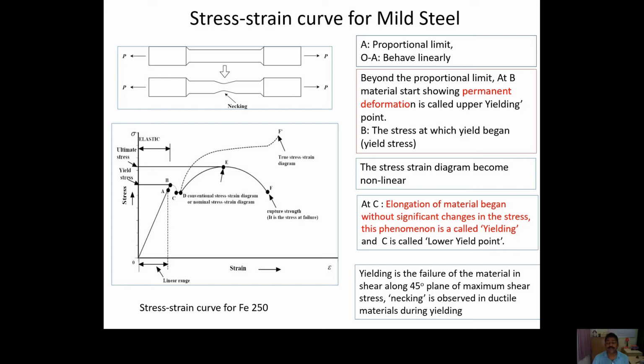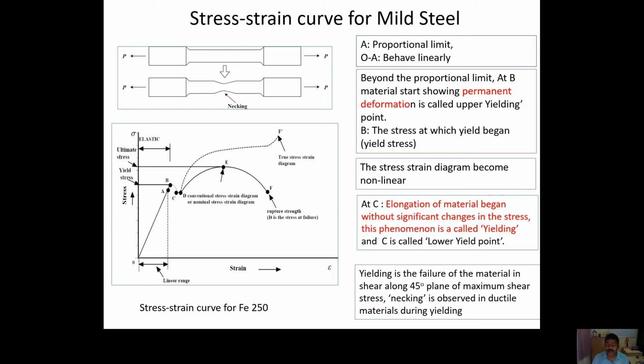In concrete also you learned the term plastic. Plastic is basically when it can deform easily. So fresh concrete is called plastic concrete because fresh concrete can be deformed easily. Here also, when the mild steel reaches the point C, if you apply a small load, or if you keep the load constant, in that case also the material will deform largely. It is a very large deformation. That is basically why this CD portion is called the plastic deformation.